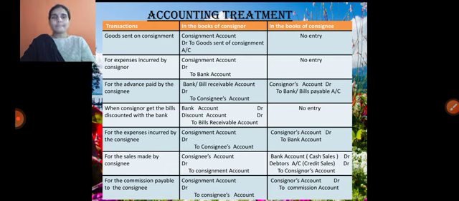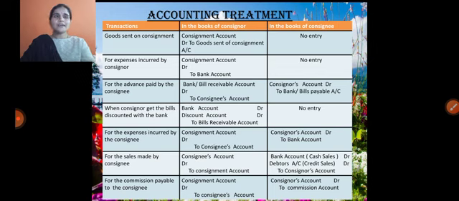Number one, goods. The consignment starts with sending the goods. Goods sent on consignment, in the books of consignor, who is the owner: the entry is Consignment Account debit to Goods Sent on Consignment Account. That means for the purpose of consignment we are sending the goods. Consignment account is a nominal account, so ultimately it is affected on the debit side of the consignment account.